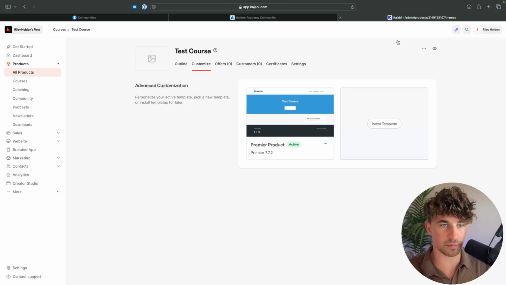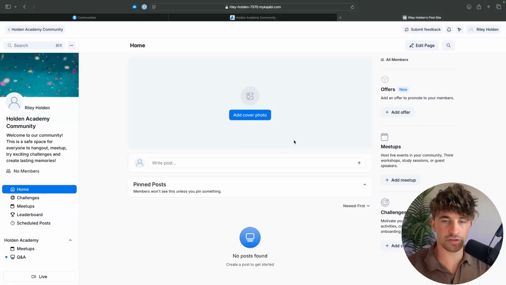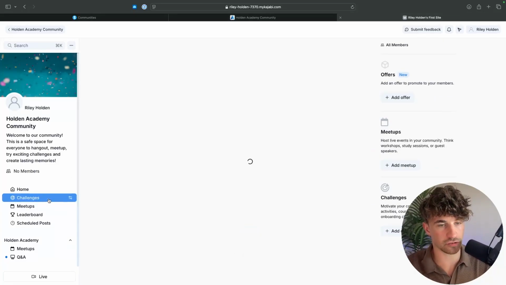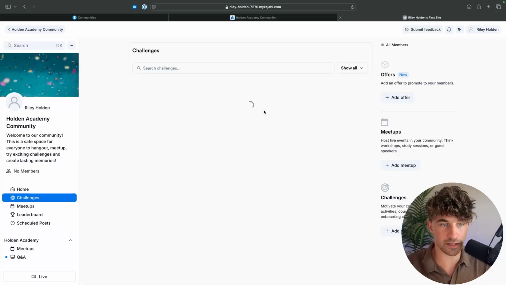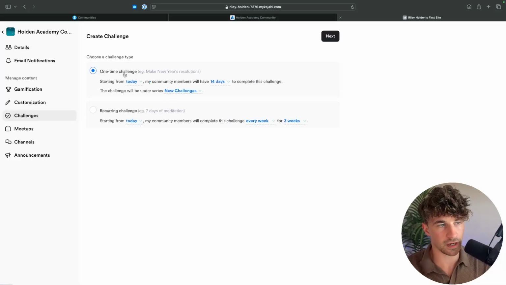Whereas inside of Kajabi, it's a lot more fleshed out. As I say, it's a more premium product, so of course it's going to be. But we can click into community right here. And inside of the community, even though this is very basic and I haven't added anything to it yet, we just have so many more features. Like for example, we can go in here and we can set challenges. So we can go into create challenges right here and we can make a challenge.